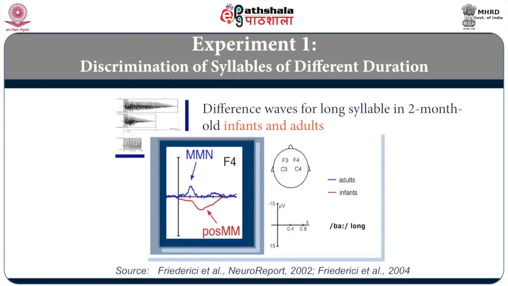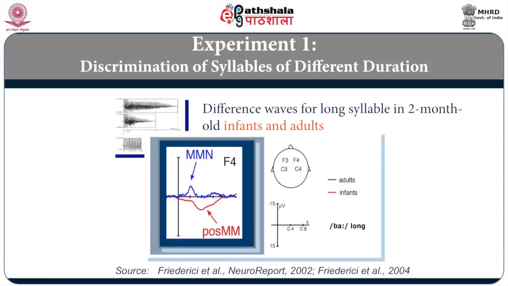Look at one more figure on the screen. Here, they wanted to know whether it is only the adult brain which is good at detecting oddballs, or what about infants. So they tried this experiment with long syllable and short syllable. They gave it to 2-month-old infants, and they also gave it to adults. They compared adults and 2-month-old infants. So they plotted these changes in electrical activity. The blue lines refer to adults, the red lines refer to infants.